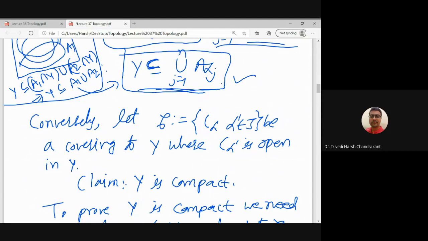We can also use some other index like beta, gamma, but I'm using alpha dash. So let C alpha dash be a covering of Y, where C alpha dash is open in Y. We want to show that this cover has a finite subcover, right? That is what we want to prove, that Y is compact. That means any arbitrary open cover has a finite subcover.